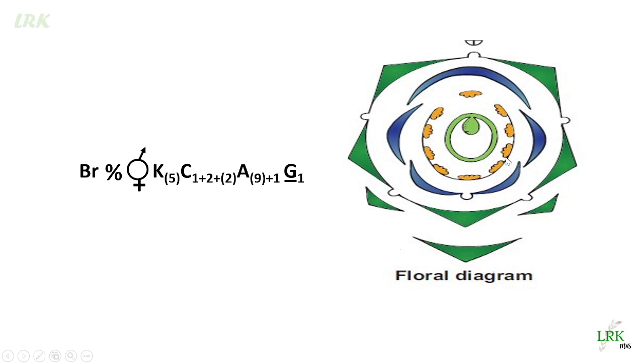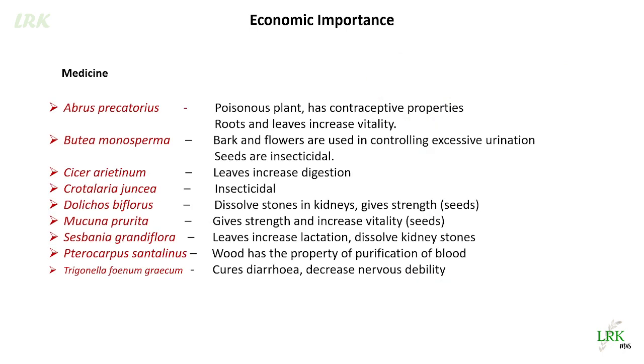The third whorl represents the androecium: 10 stamens, 9 in one bundle and 1 free, the diadelphous condition, and a monocarpellary ovary with marginal placentation. So this is the floral diagram.